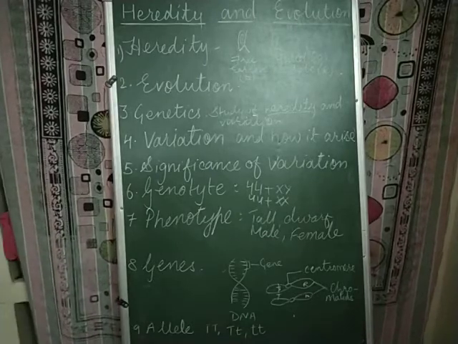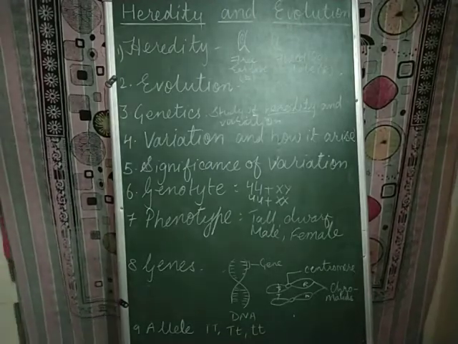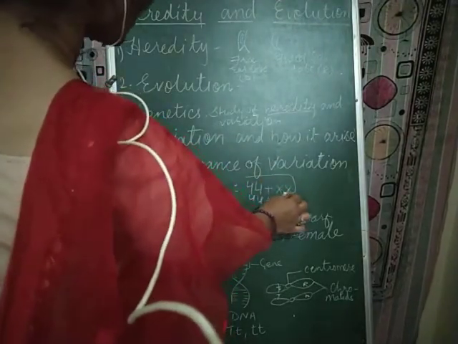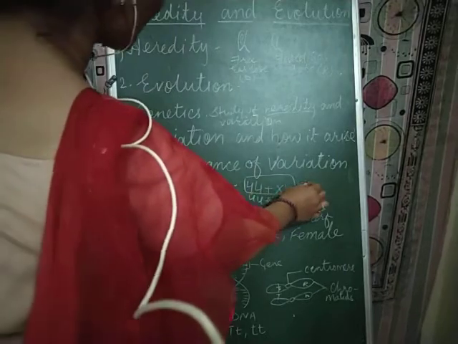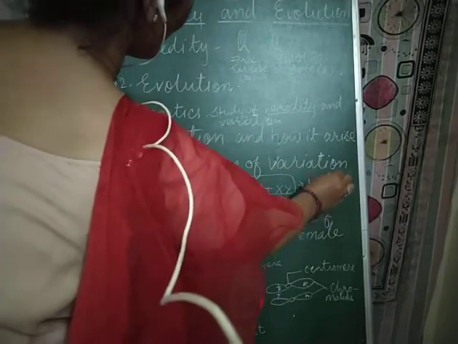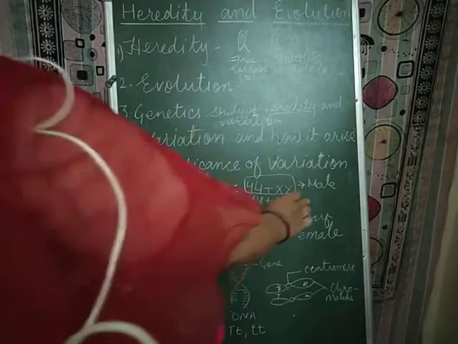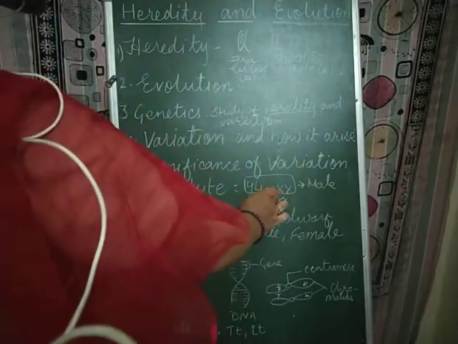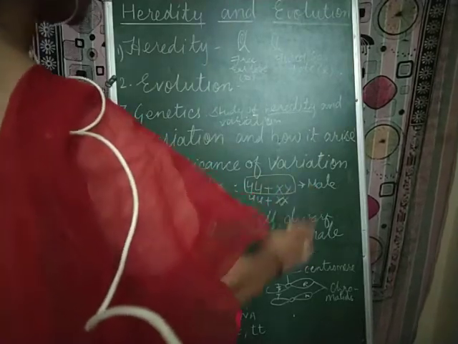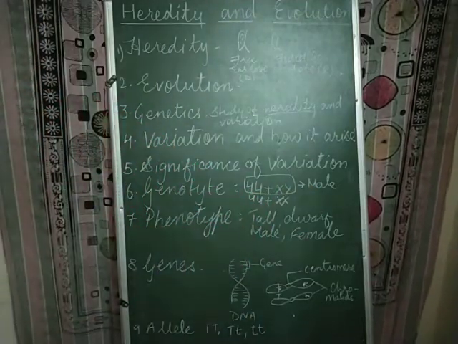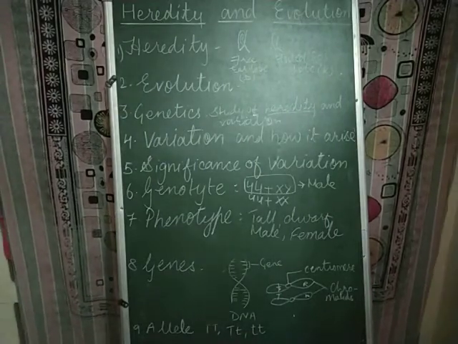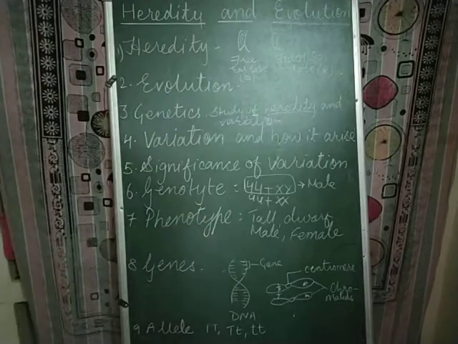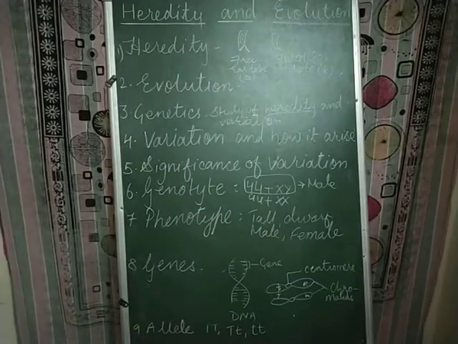Now phenotype. Simply, if you understand this, 44 plus XY, it is male. You don't know what the genetic composition is, but you know it is male. So maleness is because of this genetic composition. So when you know only the physical or morphological feature or only the external feature, then we say that is the phenotype, and when you know the genetic composition, then you say that is the genotype.